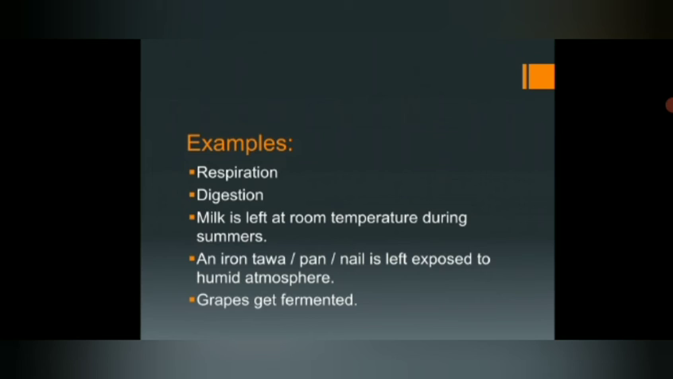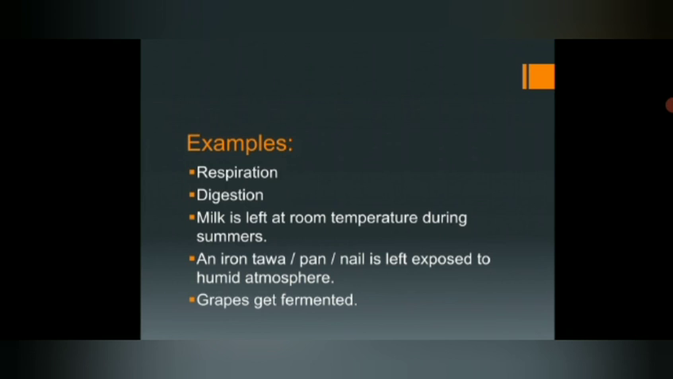Okay, the next one is an iron tawa or pan or nail left exposed to humid atmosphere. This is nothing but rust. Whenever we keep iron articles outside, what happens? It is going to react with the atmospheric oxygen in the presence of moisture. It will be converted into some brownish colored powdery structure, which is nothing but rust. This you have already studied in your previous chapters.